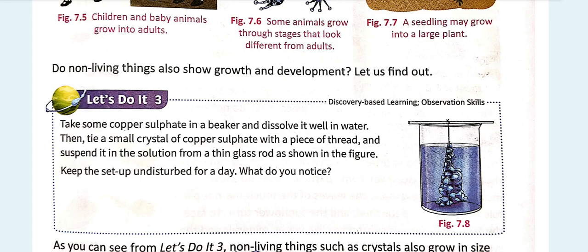What do we notice? We notice that lumps of copper sulfate which were dissolved in the water have stuck to the glass rod. What is it? It is the growth and the development of copper sulfate, isn't it? What is the reason behind that? Let's see now.